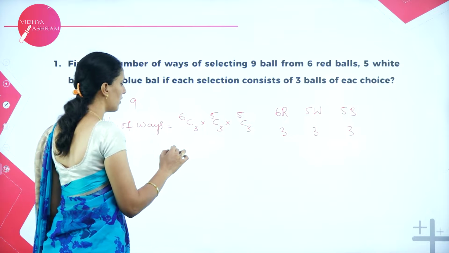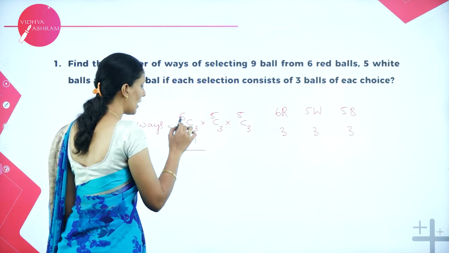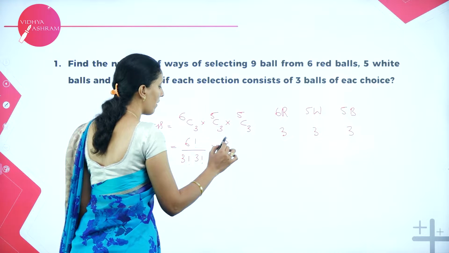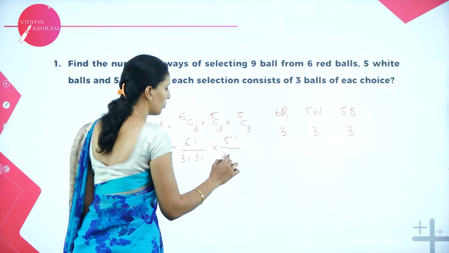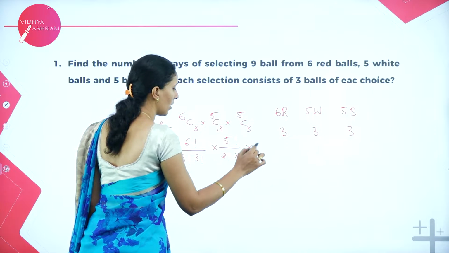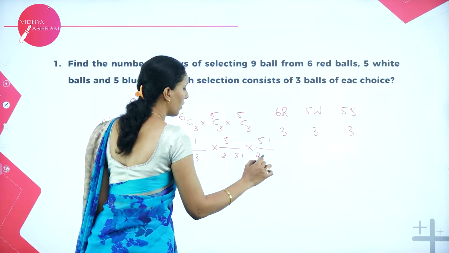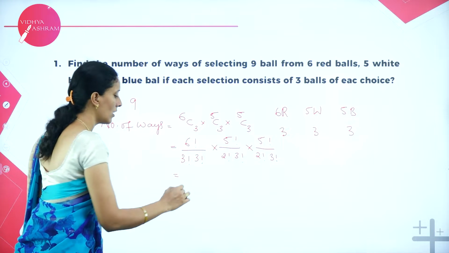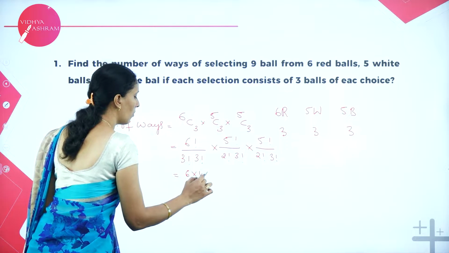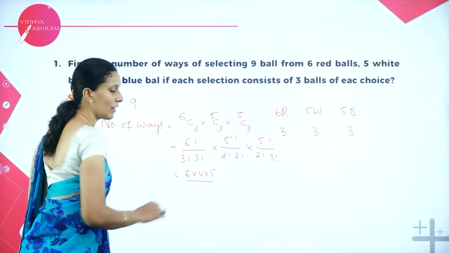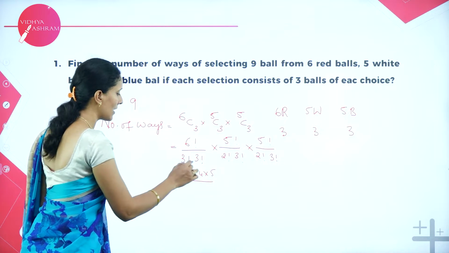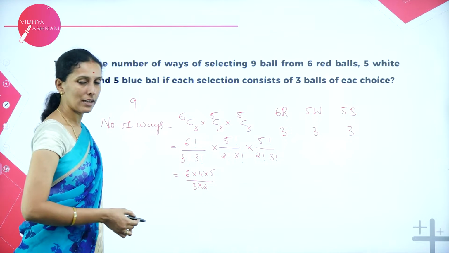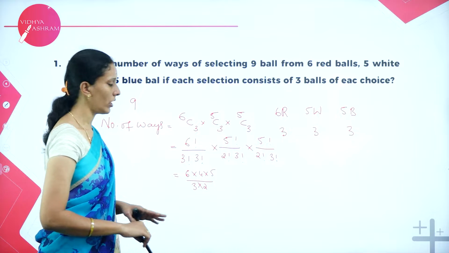So the formula is 6 factorial over (6 minus 3) factorial into 3 factorial. And here 5 factorial over (5 minus 3) factorial, that is 2 factorial, into 3 factorial. 5 factorial, 2 factorial, 3 factorial. If you cancel this, in 6 factorial we are left with 6 into 5 into 4. And here one 3 factorial gets cancelled, the other 3 factorial is 3 into 2. Into 1 is not necessary because it is the same, 3 into 2.